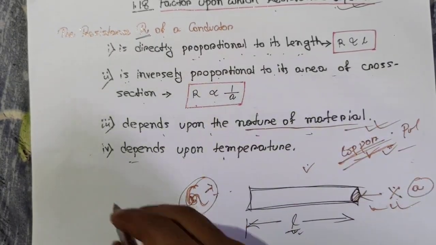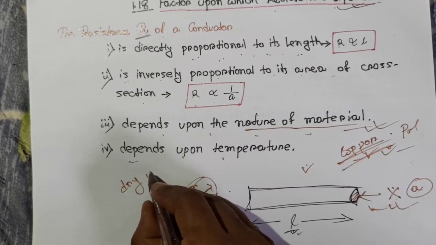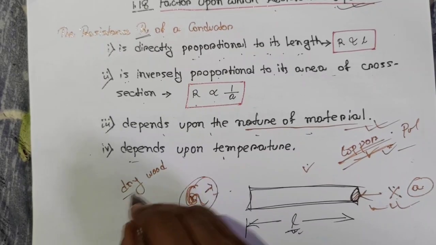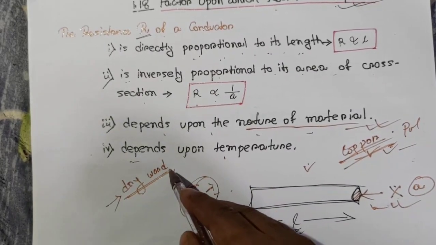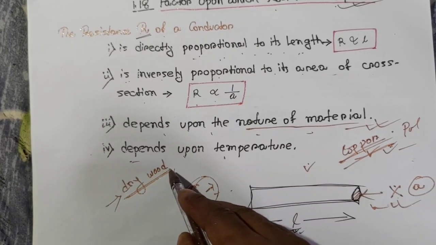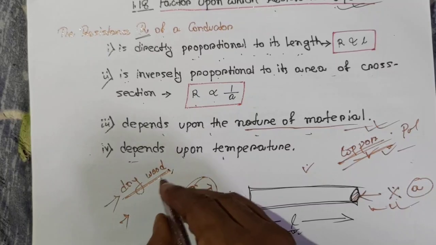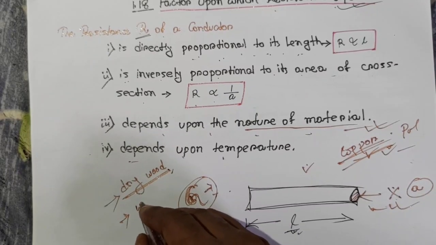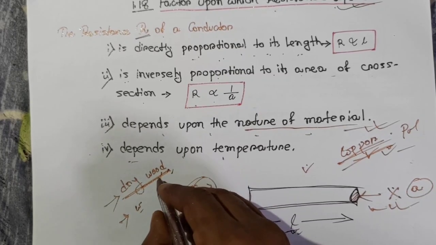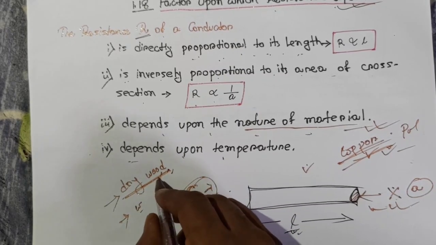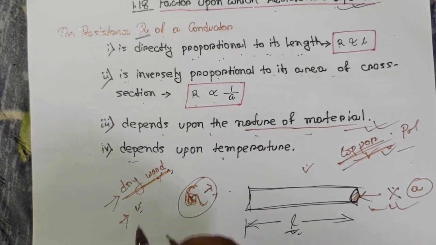Suppose we talk about dry wood. Dry wood has high resistance, so current can't flow through it. But if you put some water on the wood, then it becomes a good conductor of electricity. That means the resistance decreases.